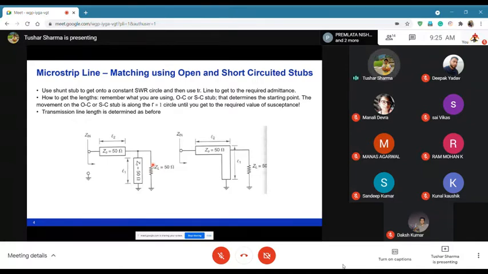You can move on the Smith chart, and once you reach a certain impedance, then like how you were using series L or series C, you will basically use a series transmission line to move on a constant VSWR circle. So you will have a length of this, and a length of this. Now, since they both are of the same impedance, 50 and 50, they will have the same widths, right?